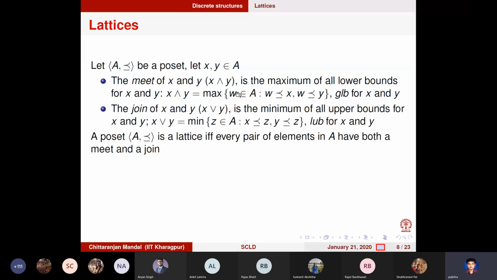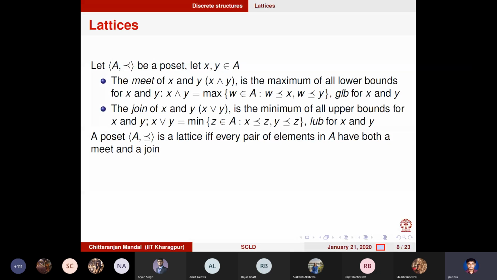I call a third element the meet of X and Y, denoted by this symbol, X upper hat Y. It is the maximum of all lower bounds of X and Y. So you take the lower bound of X, you take the lower bound of Y, and the meet of X and Y is nothing but the maximum.